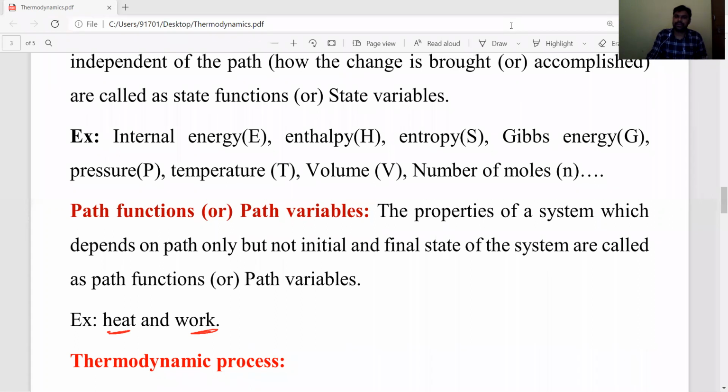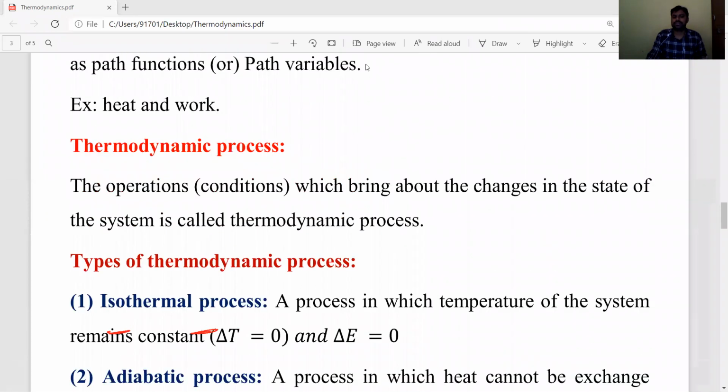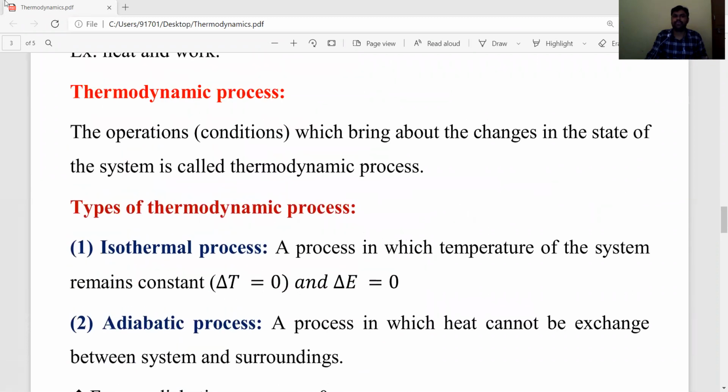Now, the next important thing is thermodynamic processes. What are the important thermodynamic processes? Thermodynamic process means we are applying different conditions, like different temperature, pressure, and volume, and due to those conditions, what type of changes occur in the system.